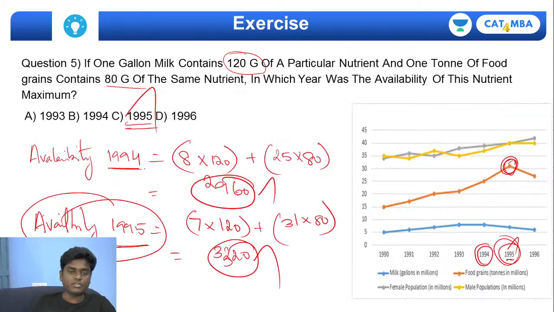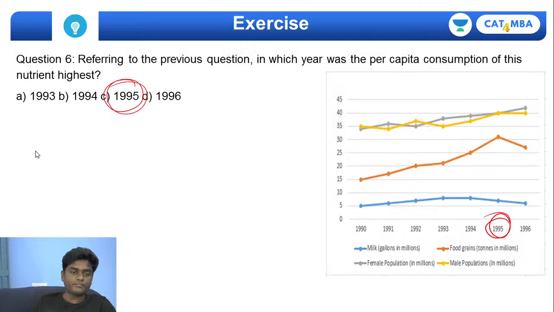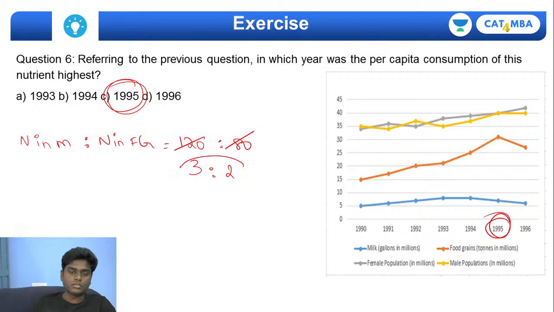If you see this, the ratio of nutrient in the milk to the nutrient in the food grains, the ratio if you see, the nutrient in milk to the nutrient in food grains, it's gonna be 120 is to 80. This will exactly give you 3 is to 4. Sorry, 3 is to 2. Ratio is 3 is to 2. And there is a huge spike up in the consumption of food grains in the year 1995.